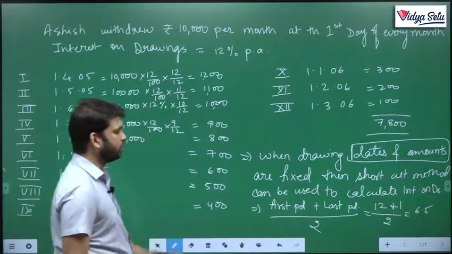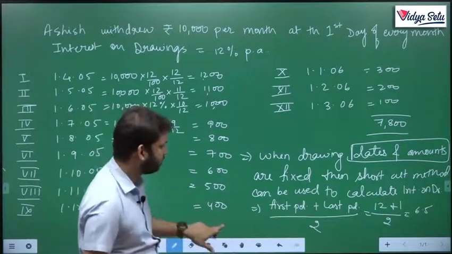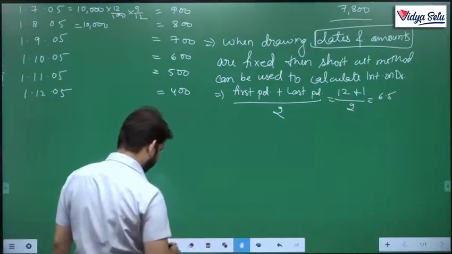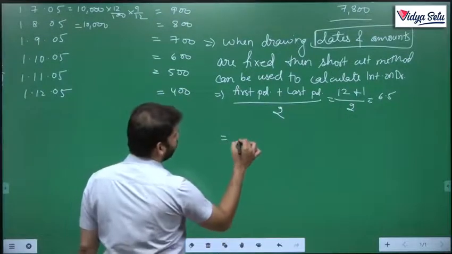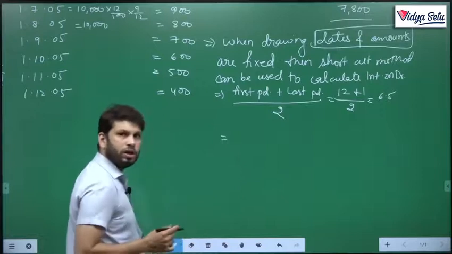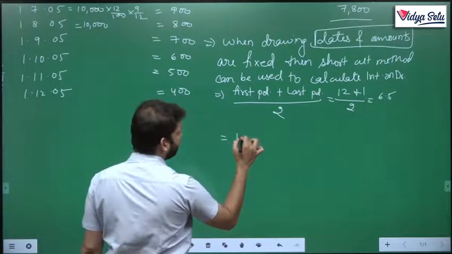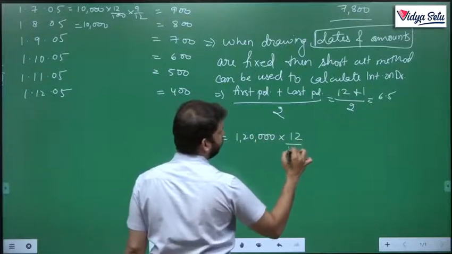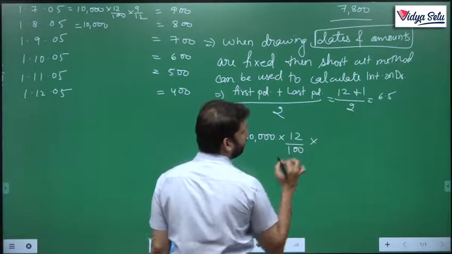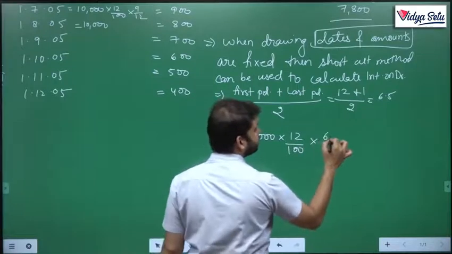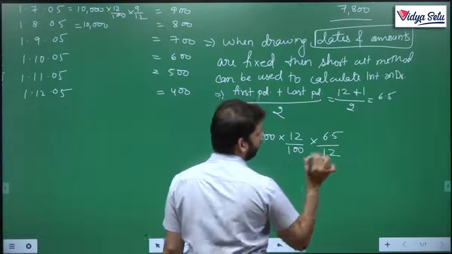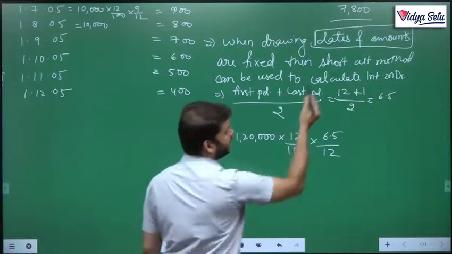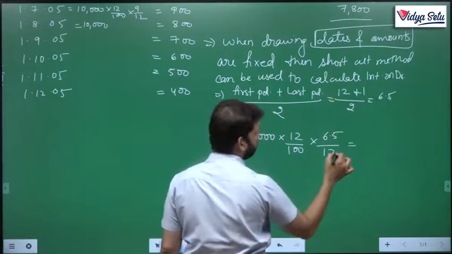And the solution becomes very easy if we get this. Why? Because now I'll tell you the formula: whatever is the total amount he has withdrawn, 1,20,000, multiplied by the rate of interest, multiplied by 6.5 upon 12. Let's see whether we get the same 7,800 or not.